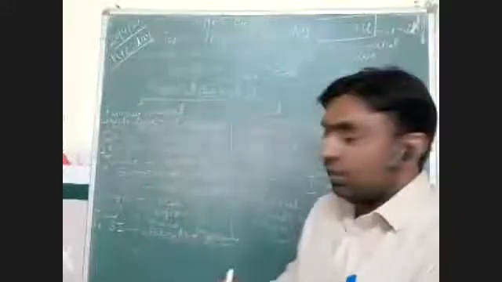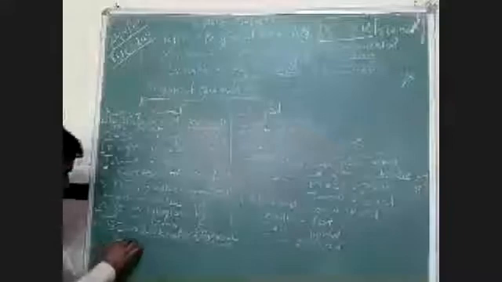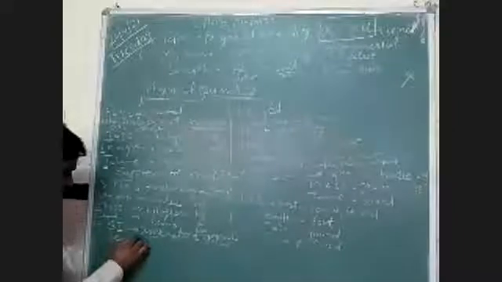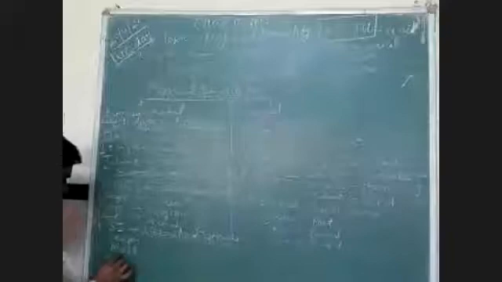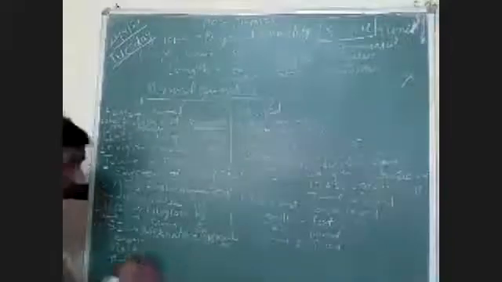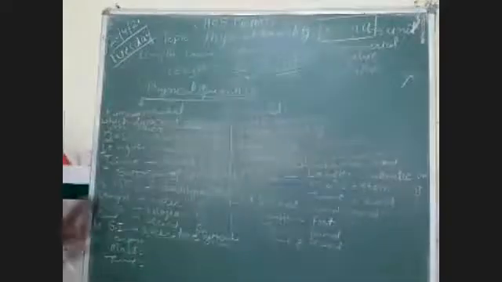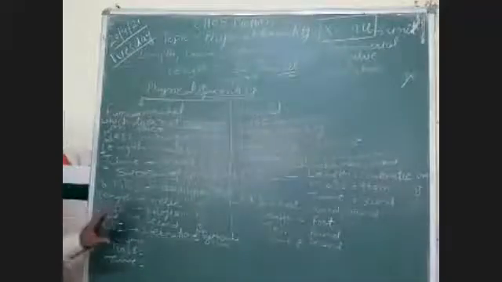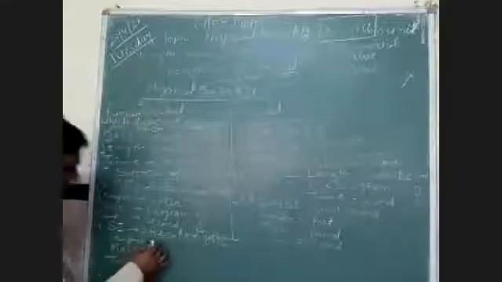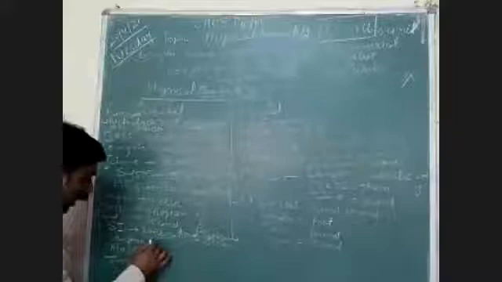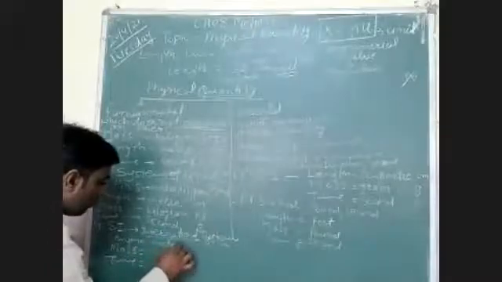So in this system of unit, we will measure the length, mass, and time in a similar way as we have measured in MKS. Basically, no difference between MKS and SI. The same unit we will take in SI. Length is measured in meter. We are taking mass in kilogram, and time again.